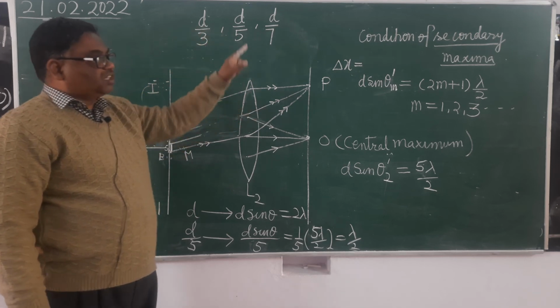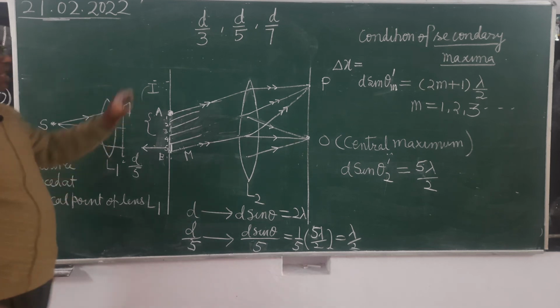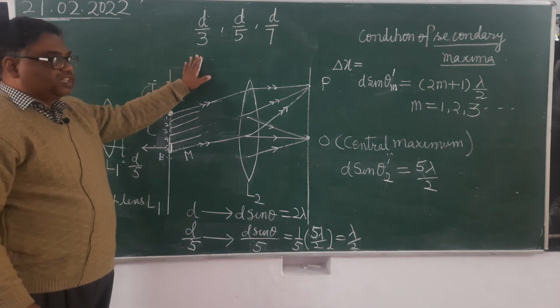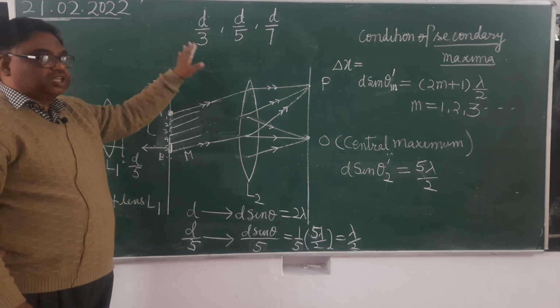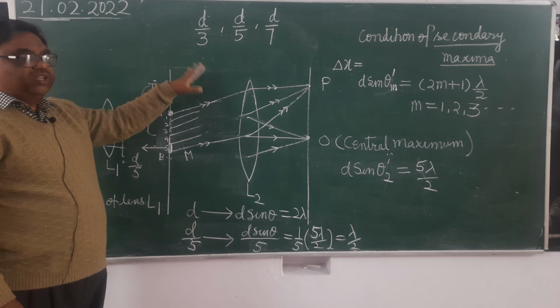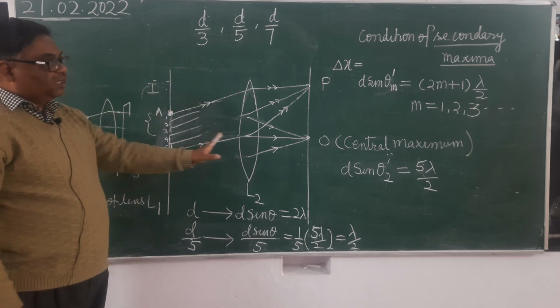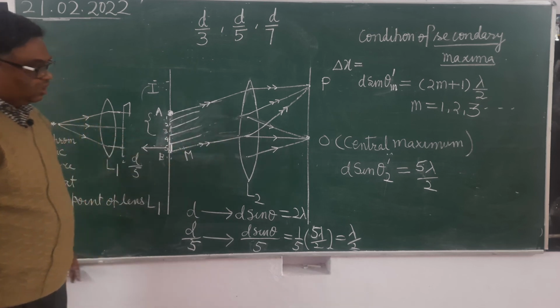Therefore, these secondary maxima will be of decreasing intensity. Why will the intensity of secondary maxima decrease? Because the active portion of the slit which is producing the general illumination decreases in size with increase in order. It's clear? That's why it will decrease.